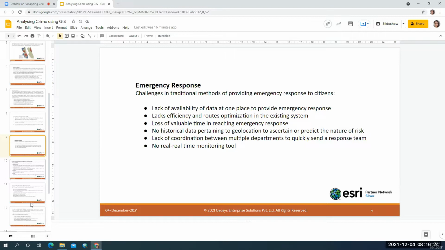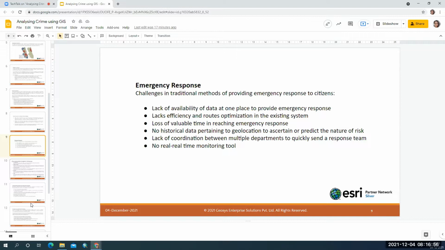And then you lack the efficiency and route optimization in an existing system, because in order to prevent a crime, you also need to know the various routes in order to plan for the people to escape from a particular attack, right? And the route should be very optimized so that the people will evacuate the place where a crime is occurring and they can move to the safe zones, right?